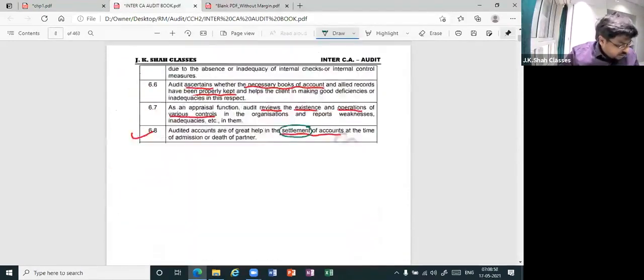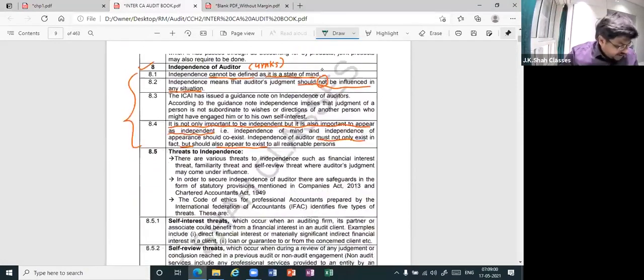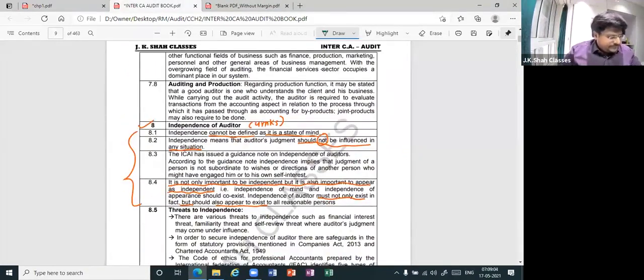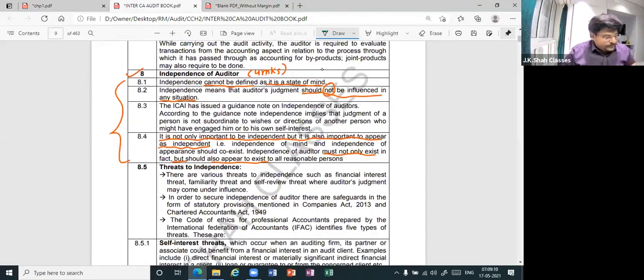Point 8. Page, obviously yours is different, but it is point 8. Now, ICAI had issued a guidance note on independence. These guidance notes you don't have to learn, okay?